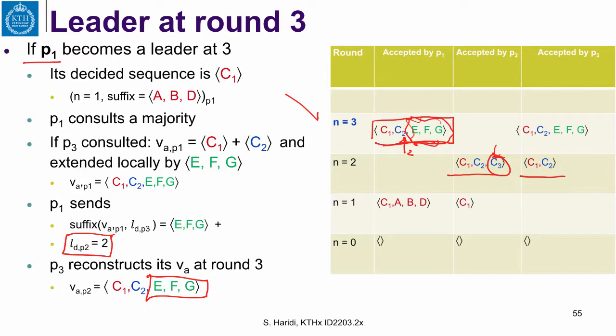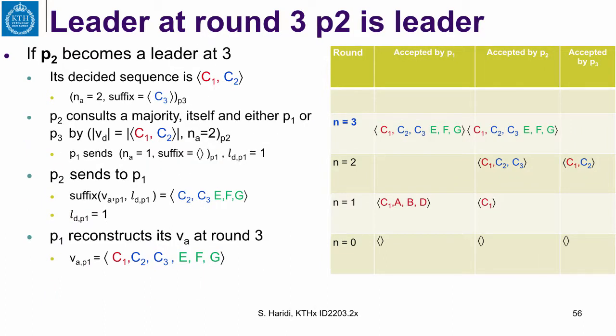I guess this is fine. Here is another example where the leader is actually P2. So P2 has this sequence. It is the leader here. And after consulting a majority, in this case it consults P1, it gets really no information from them, except it knows what is decided at P1. And what is decided at P1 is this thing.